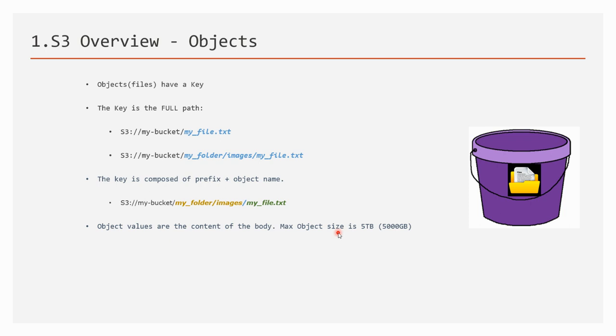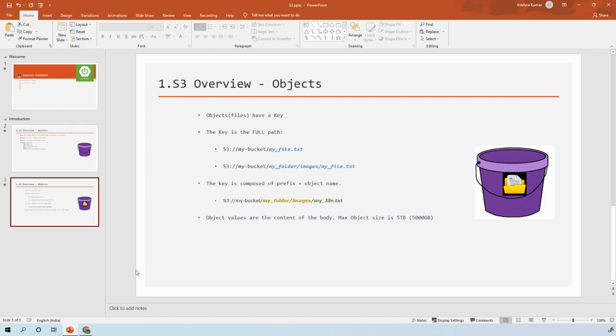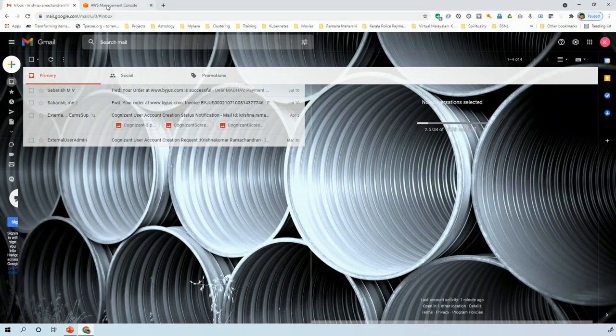Of course, you won't be able to upload files of that size, because of computer memory limits, or even Amazon doesn't allow it. You need to do multi-part uploads and so on. Anyway, that is not our discussion right now. We are continuing our discussion to the minimum of what CTS is expecting from the curriculum. There are many more features, like versioning these files, that we can discuss at a later time. So let us go ahead and start creating the bucket.